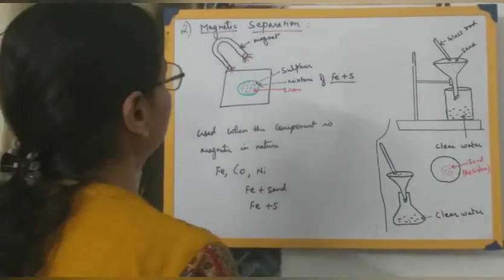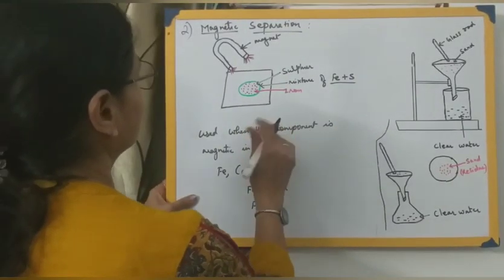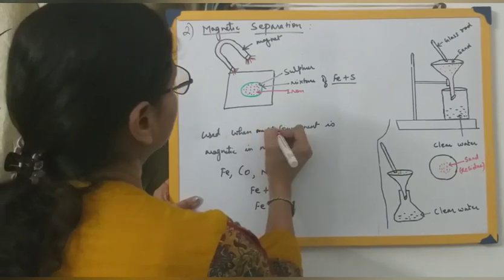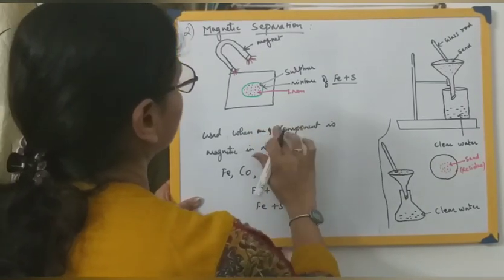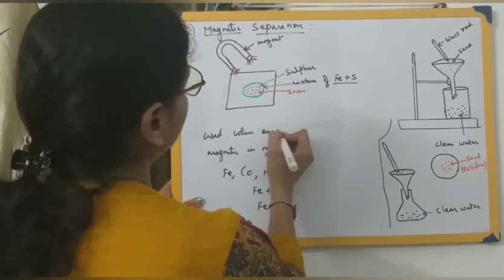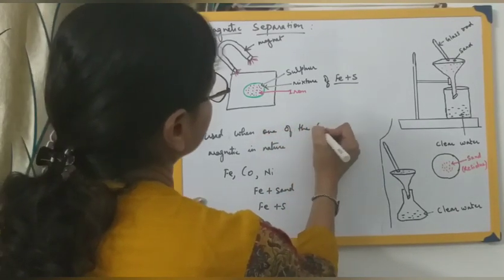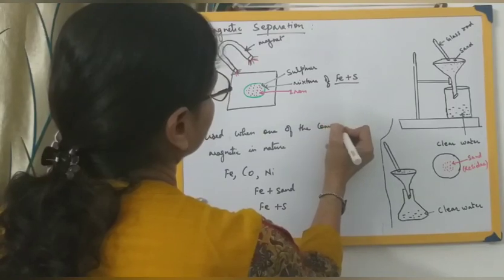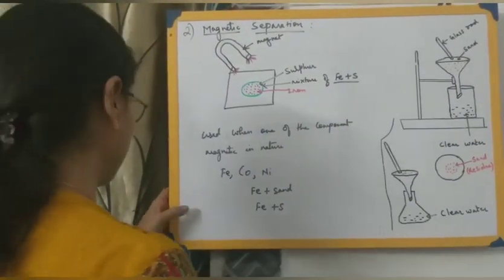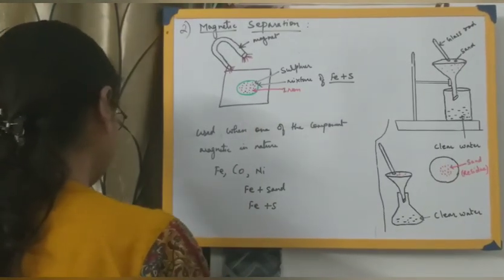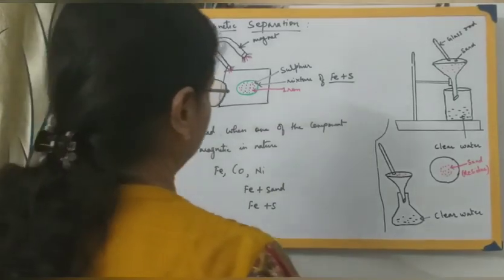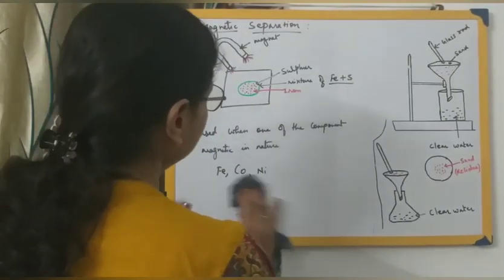It's better to write down: if one of the components is magnetic in nature, then this method of magnetic separation can be employed. Clear? So we move on to the next method.